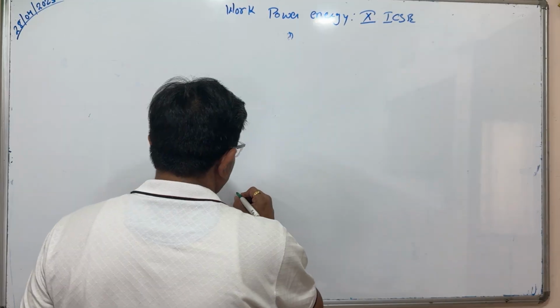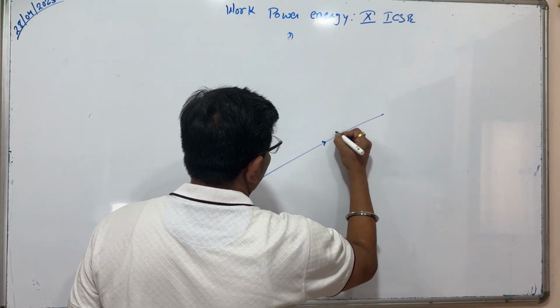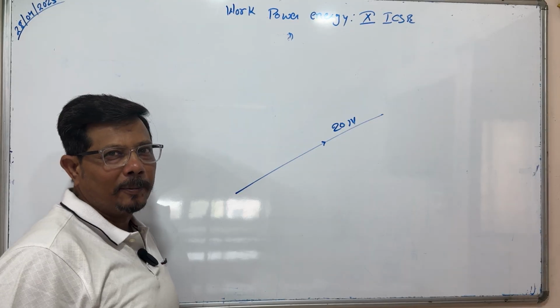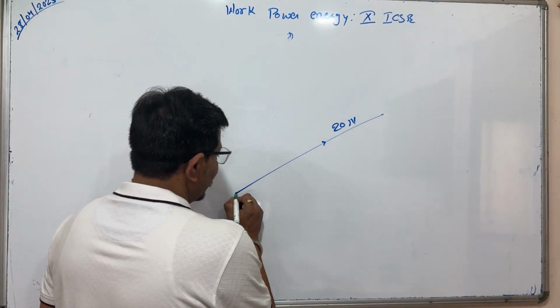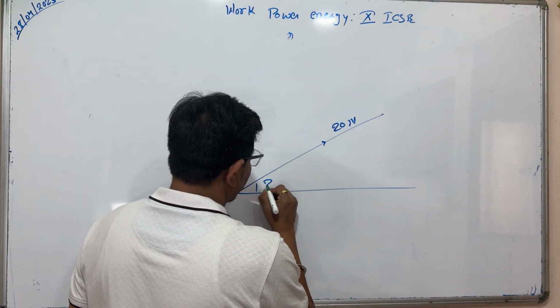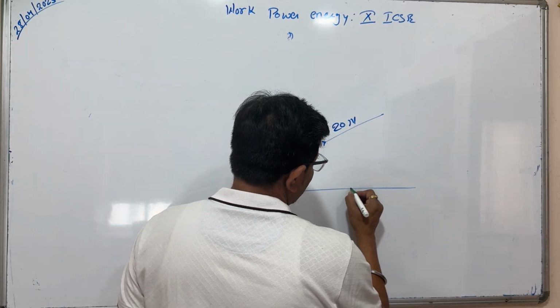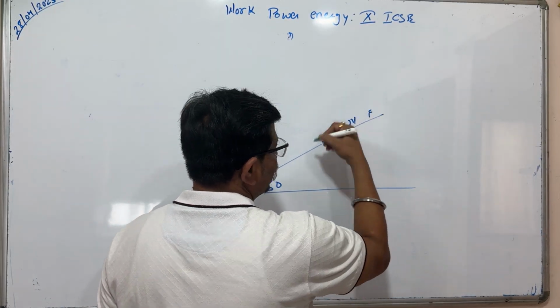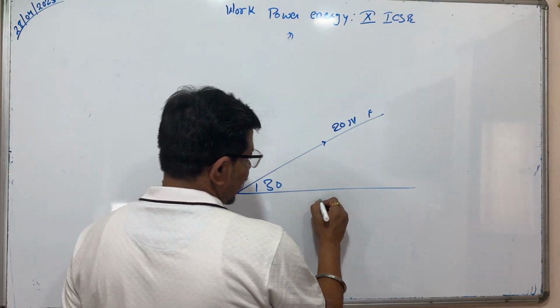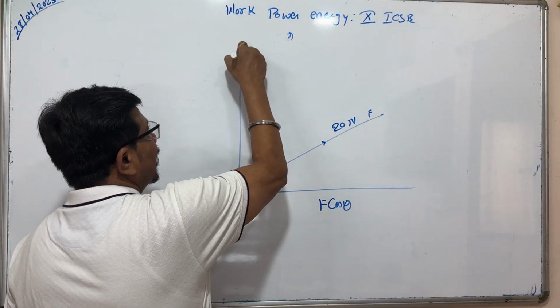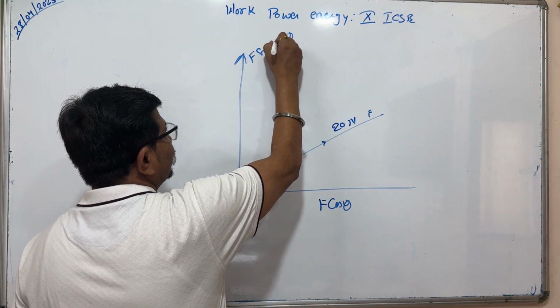If I am applying a force of 20 Newton, and it makes an angle of 30 degrees with the horizontal, the force F will be resolved into two components, F cos theta and F sin theta.